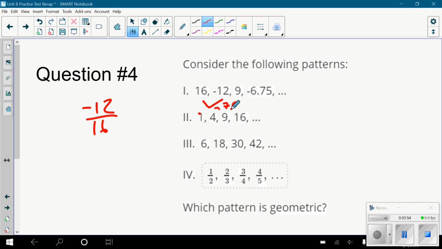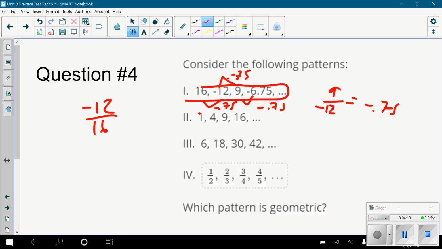Let's see if you do 9 divided by negative 12. Oh, you also get negative 0.75. So you're multiplying by negative 0.75 there. Negative 6 divided by negative 9, negative 0.75. This one is geometric. You're multiplying by negative 0.75 every time. Use division to help you figure out what you're multiplying by.